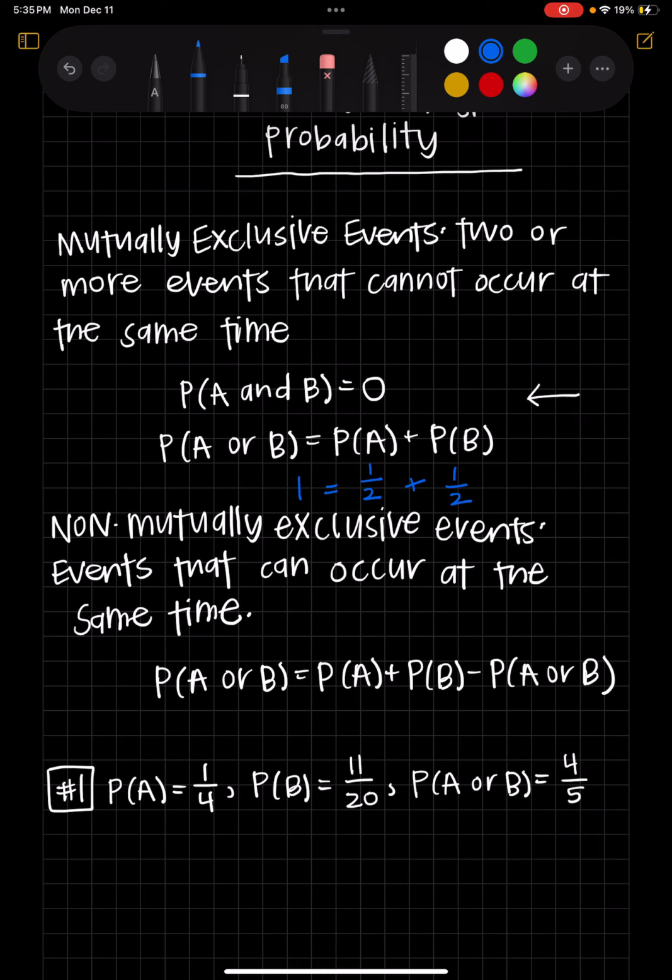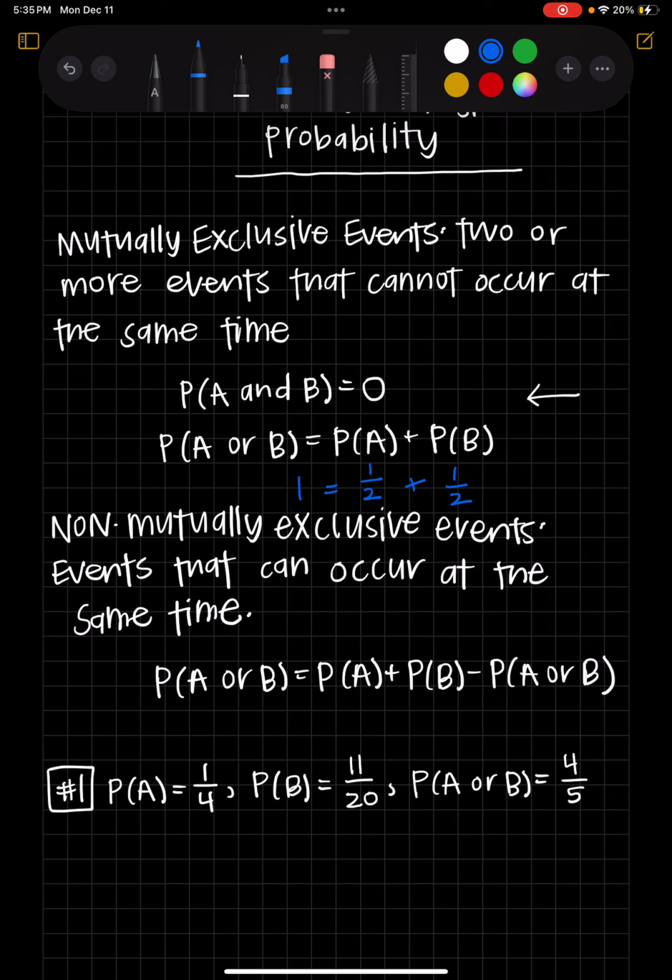Whereas in my deck of cards, mutually exclusive events would be getting a black card and getting a red card. Well, there's no black and red card, so those are mutually exclusive, but getting a black card and a number card would be non-mutually exclusive because you can get that at the same time. There is a black number card available. So if we know that something is non-mutually exclusive, we can use the formula probability of A or B is equal to the probability of A plus the probability of B minus the probability of A and B to determine any missing probabilities that we have.